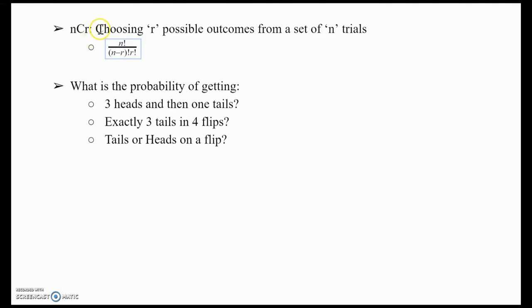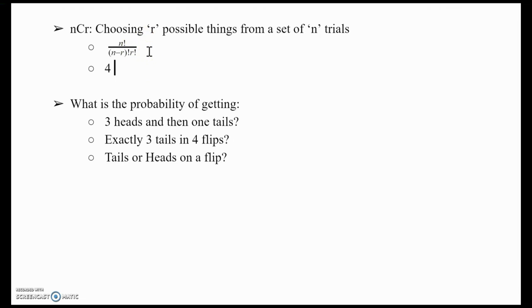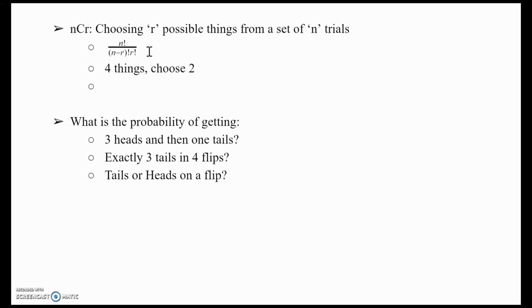It just means choosing all possible outcomes from a set of n trials, or rather outcomes, I should say, n possible things from a set of n trials. So I'm going to assume that you guys may have heard of this. This is the common notation. It's just n factorial over n minus r factorial times r factorial. So if, for example, I had 4 things and I had to choose 2. So 4 things, choose 2. I don't care what order it is.